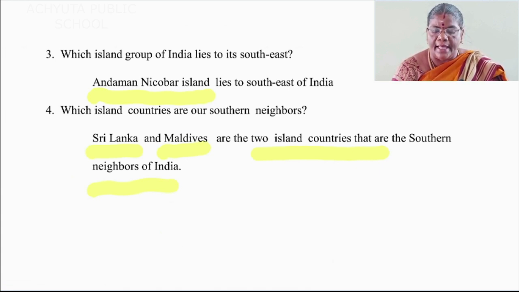Andaman Nicobar Island lies to the southeast of India. Next, which island countries are our southern neighbors? Sri Lanka and Maldives. Sri Lanka and Maldives are the two island countries that are the southern neighbors of India.